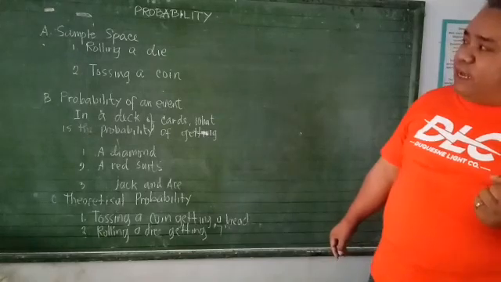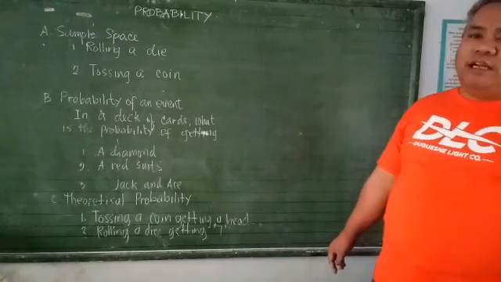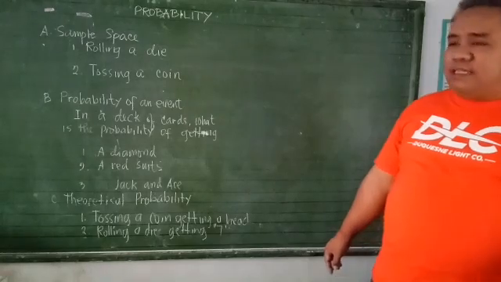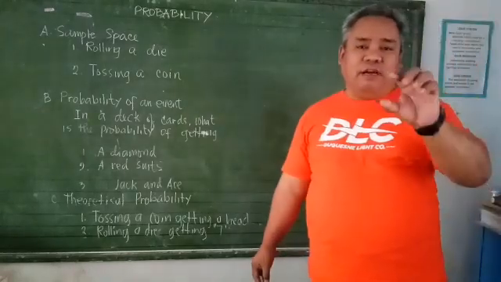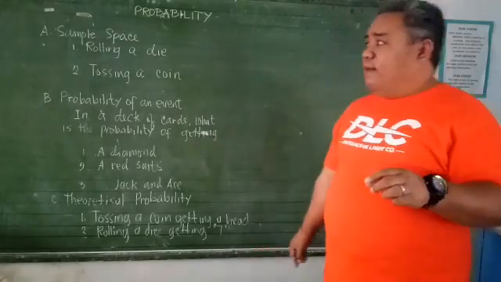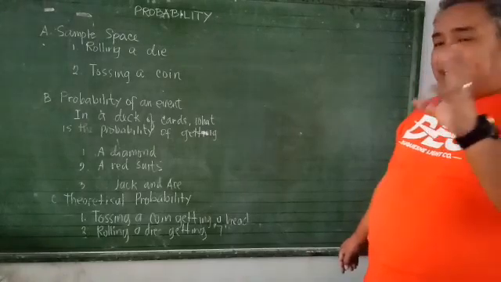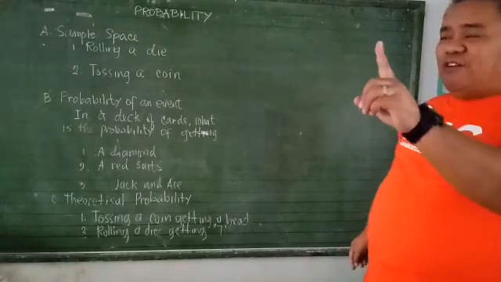Of course, in letter A, we have to find a sample space. So what is a sample space? A sample space is the availability of a particular thing that is in the probability of a particular subject or event. Let's say, you have a die. Nakikita na ninyo ang dice, di ba? Yung isa, tawag ay die.